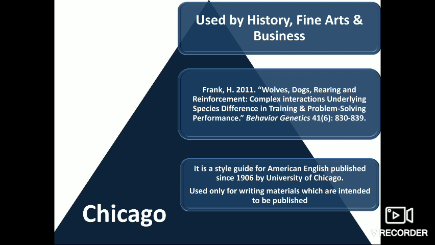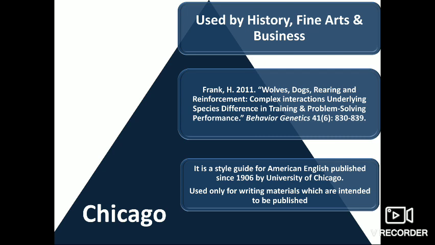Considering the same example, we see that the Chicago style first uses the name of the author or the authors, then the year of publication 2011, no parentheses here, then the title of the topic or the article within inverted commas, then we have the journal name again in italics, followed by the volume number, that is 41, issue number 6 within parentheses.